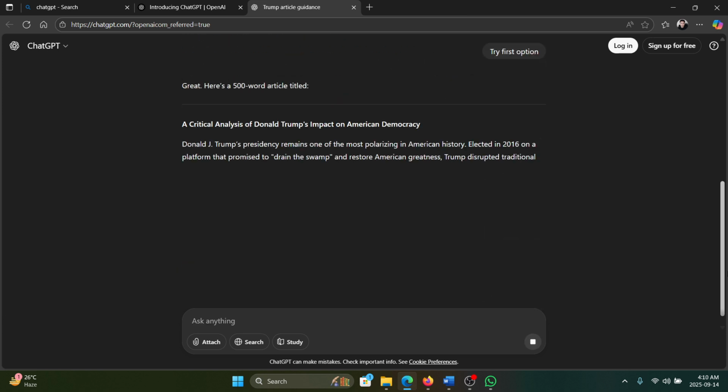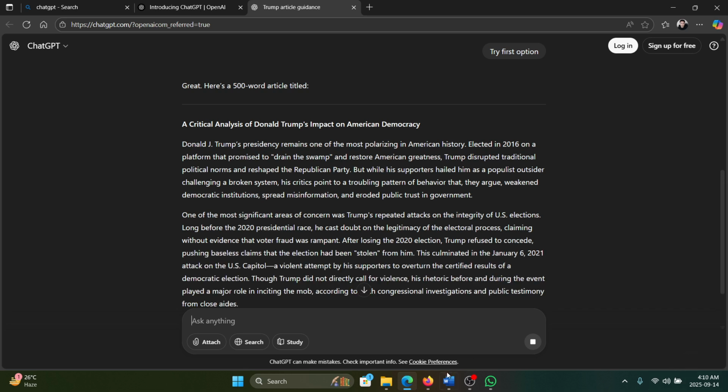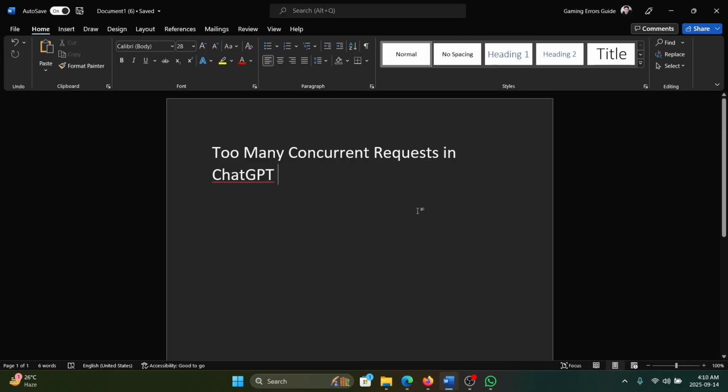Then try to give prompts in bits. Don't give all of them at once, because if you do that, then you'll get this error because ChatGPT won't be able to understand it.